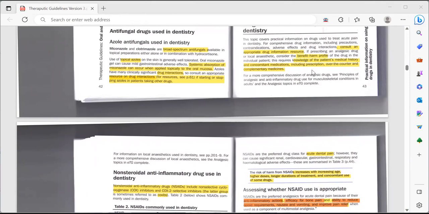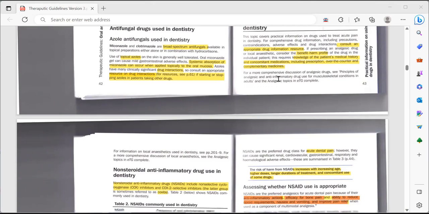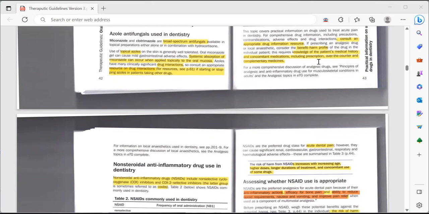Then you should have knowledge of the patient's medical history and any additional medication he might be taking, including prescription, over the counter, or any complementary medicines. So after knowing all these things, only then should you prescribe the patient the medicine, be it an antibiotic or be it painkillers.